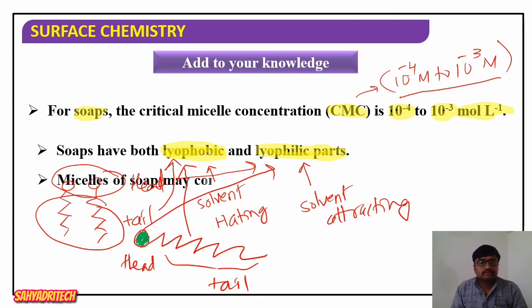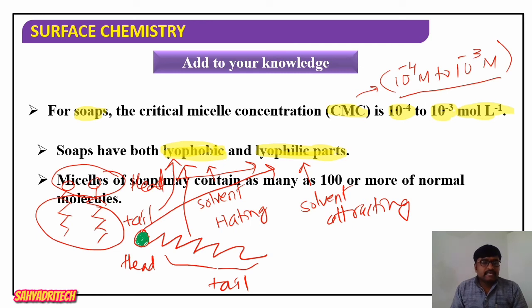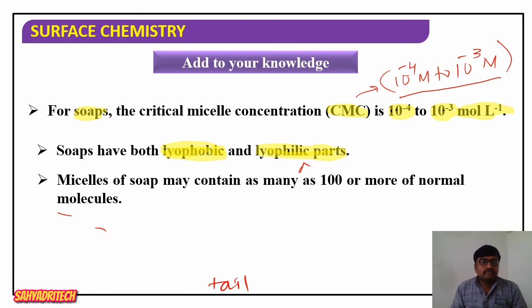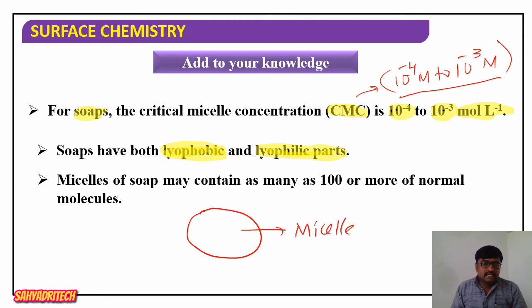Now, if I consider a micelle, one associate formed, the micelle of soap may contain as many as 100 or more normal molecules. If I consider one micelle formed by an electrolyte, it contains 100 or more normal molecules. This micelle is formed by a minimum of 100 or more normal molecules. When they associate, the resultant is micelle formation.